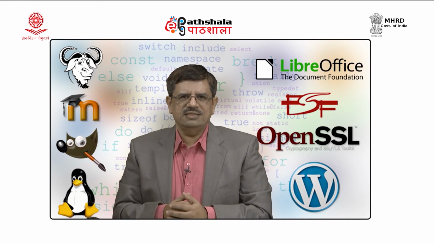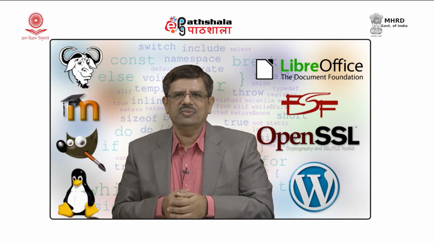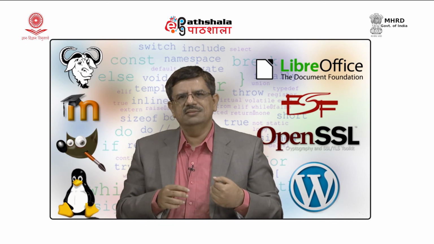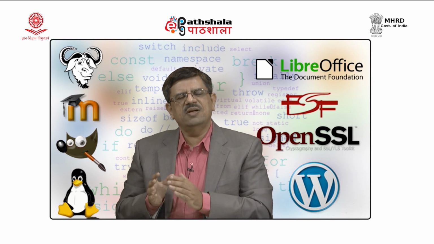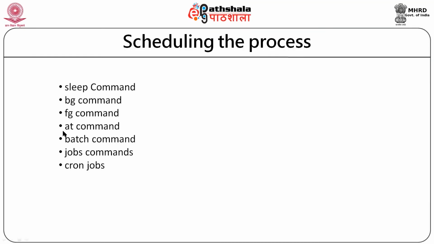While scheduling processes, we can bring a process in background or we can bring it in foreground. We can run a process using the bg command into background mode, the fg command is there for bringing it into foreground. We can suspend a process for some amount of time using the sleep command. Sleep is very helpful while writing shell programs. A few other helpful commands are the at command. We can schedule a process at a particular time. So, at is a command. Another command is batch. Batch command will help to schedule a process when the overall system load is less.